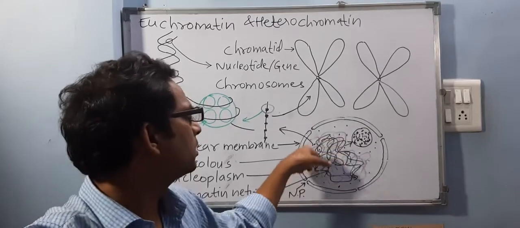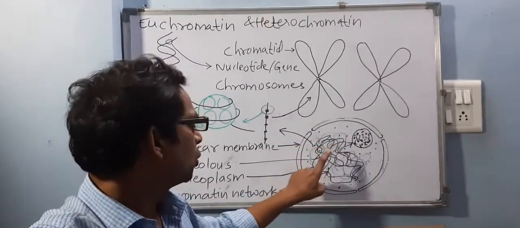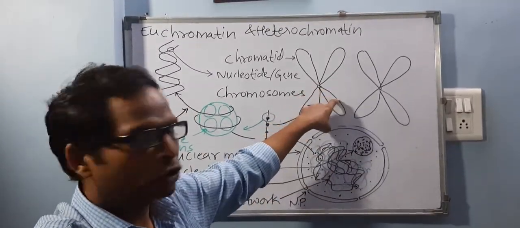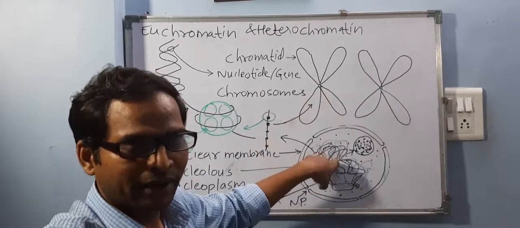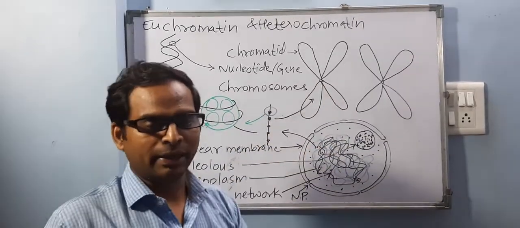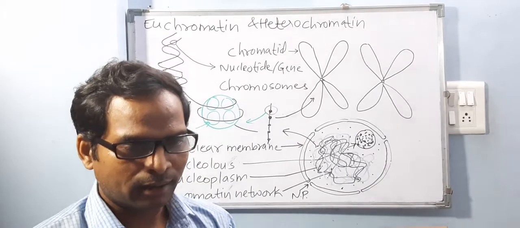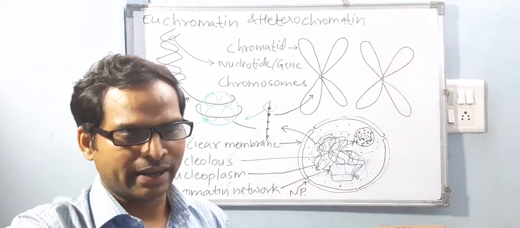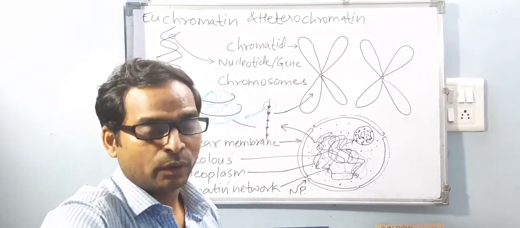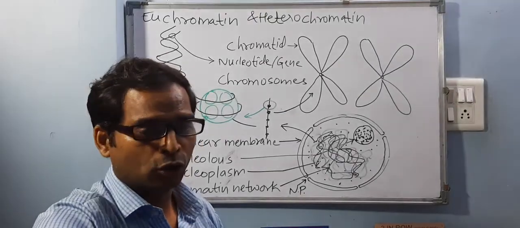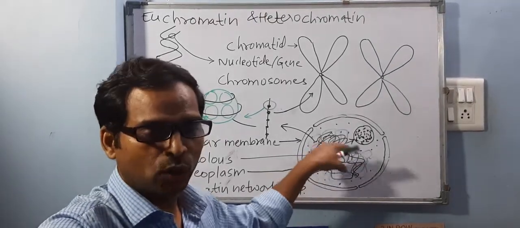This whole process occurs inside the nucleus only. So chromatin network to chromosome, chromosome to chromatin network, this process keeps on repeating. Is it clear? There is no single stranded DNA as such. Yes, we have 23 pairs of chromosomes which are always found inside this nucleus.